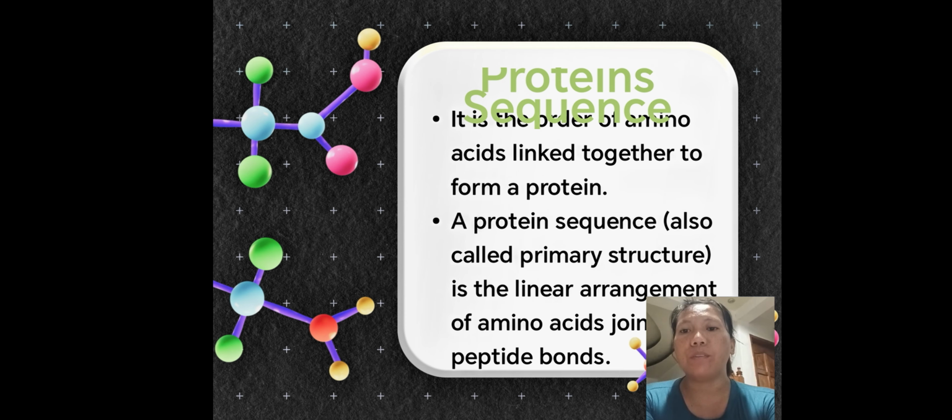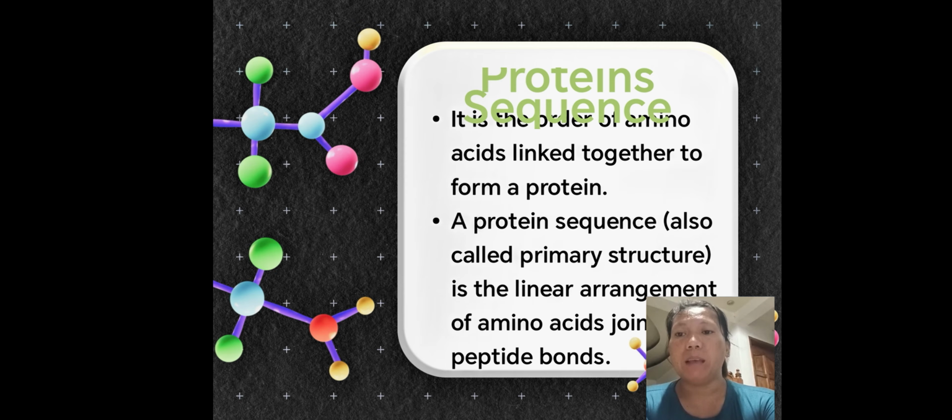At the core of this function is the protein sequence, ang pagkakasunod-sunod ng amino acid sa isang polypeptide chain. Sa ating katawan, the definition and primary structure: a protein sequence is the exact order of amino acids linked by peptide bonds. An example is the sequence of insulin, which determines how it regulates our blood sugar.